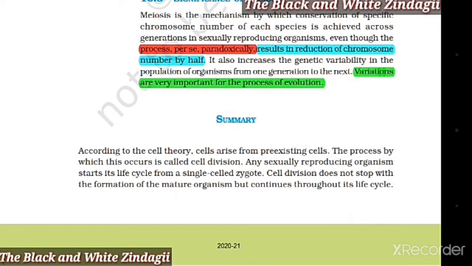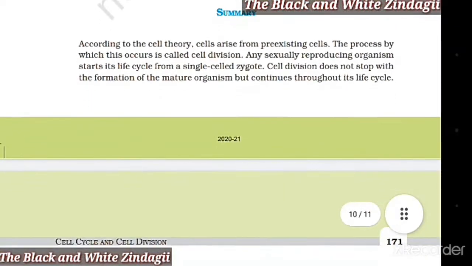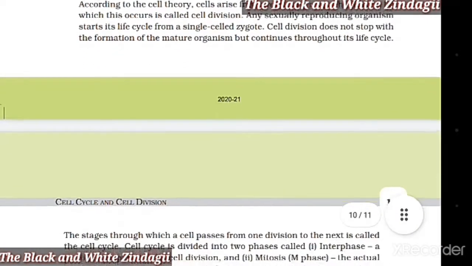Summary. According to the cell theory, cells arise from pre-existing cells. The process by which this occurs is called cell division. Any sexually reproducing organism starts its life cycle from a single cell, the zygote. Cell division does not stop with the formation of the mature organism, but continues throughout its life cycle.